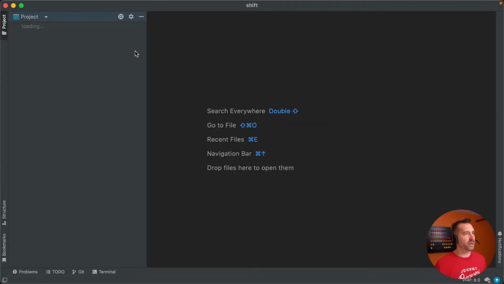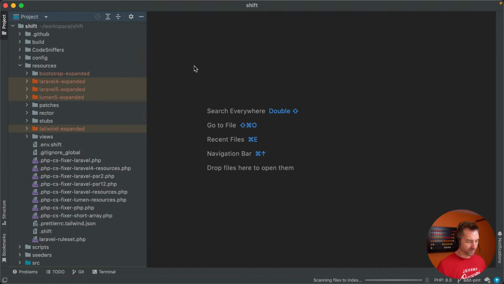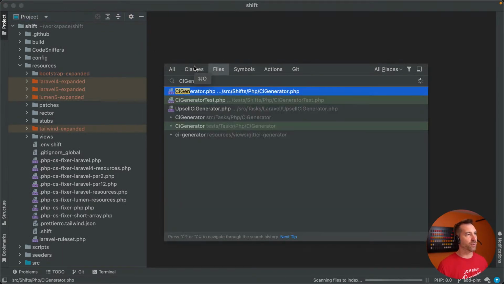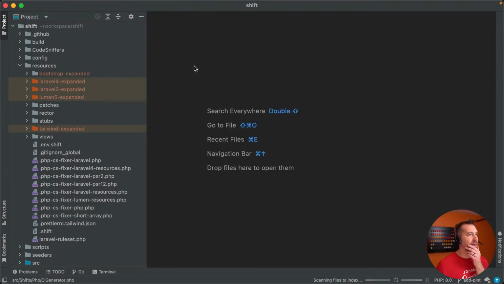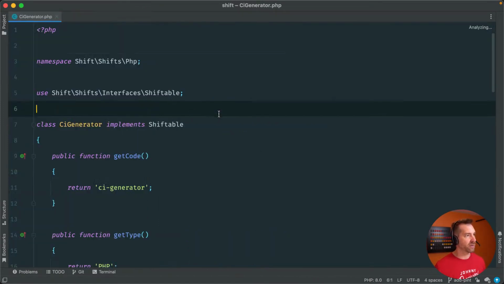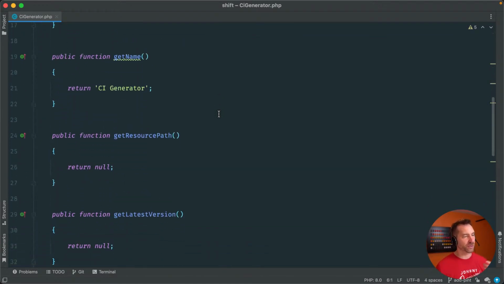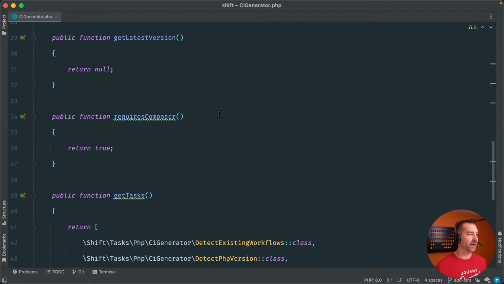Let's bring up, so this is the CI generator. And I've wanted to work on the CI generator a little bit more. I think I built this about a year ago now. And it's something that's PHP focused, but of course Shift itself has a core in Laravel. So I like to optimize it for Laravel just a bit.